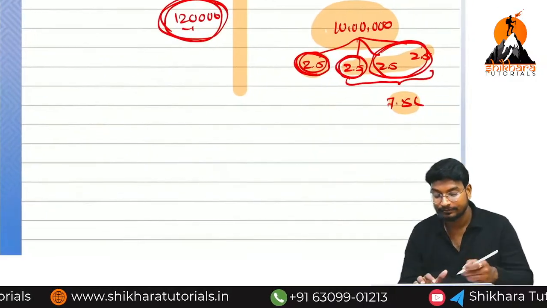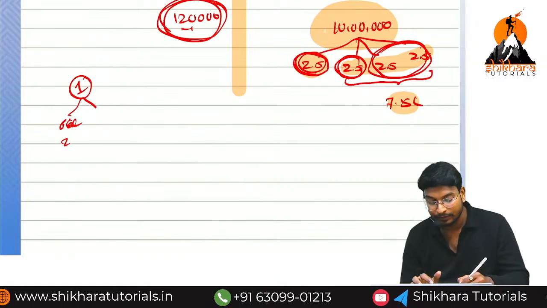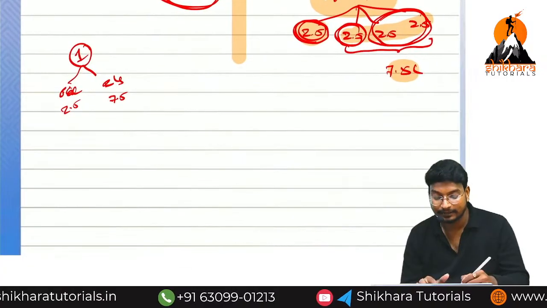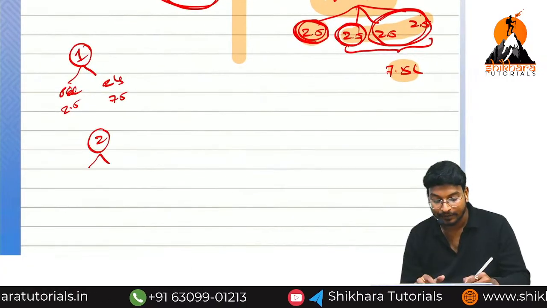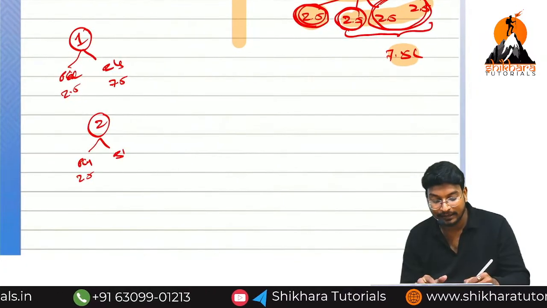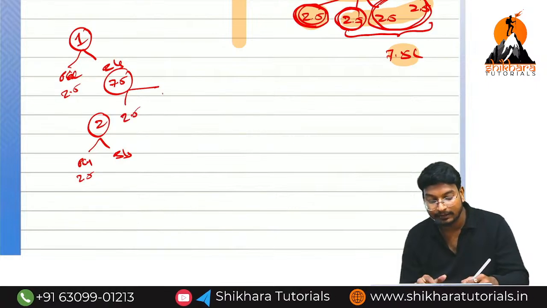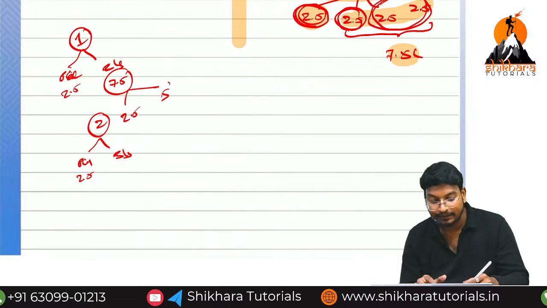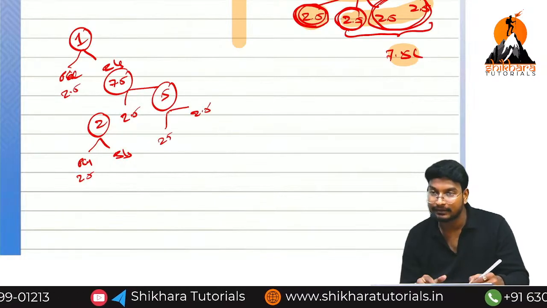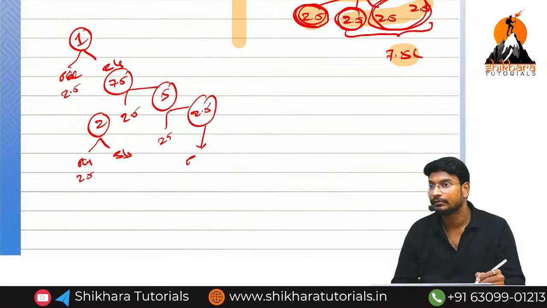First year, how much amount in the P&L account? 2.5. How much in the balance sheet? 7.5. In the second year, P&L account how much? 2.5. And the balance in the balance sheet, how much? From the 7.5, 2.5 in P&L, 5 in the balance sheet. And again from this 5, 2.5 in P&L, 2.5 in the balance sheet. Again this 2.5 will be transferred to the P&L account, and then the balance sheet is 0. Are you getting the point?